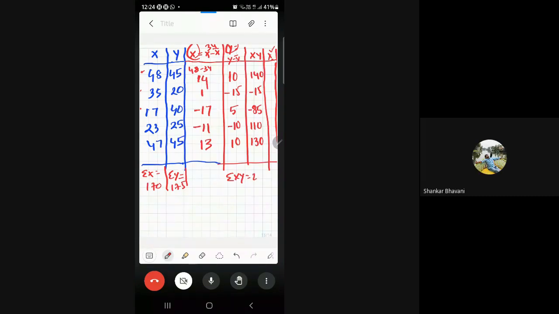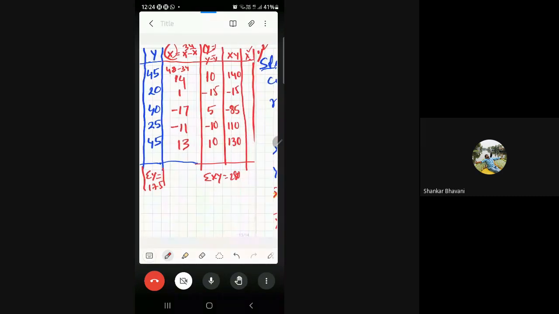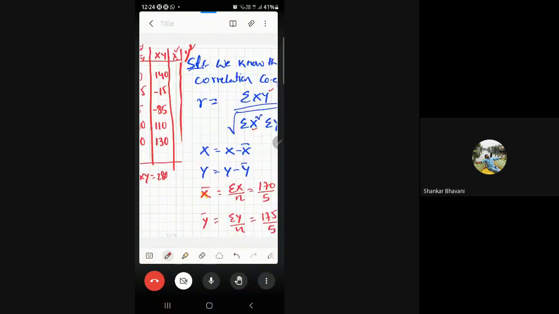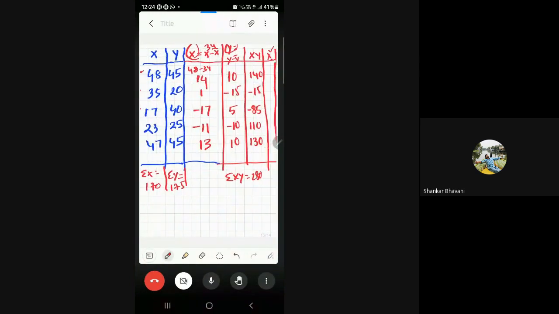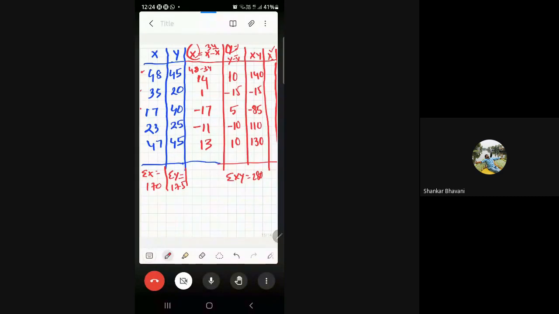280. Okay, 280. Now I'm moving for x square. Remember, while getting x square, we need to take the squares of these deviations of x.